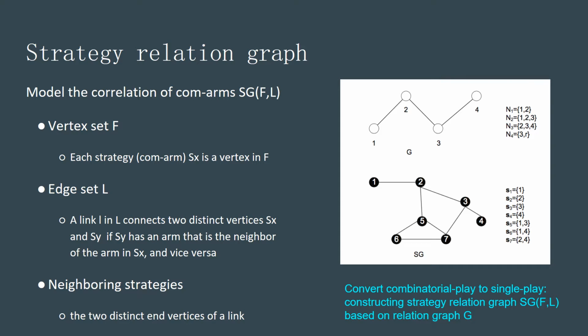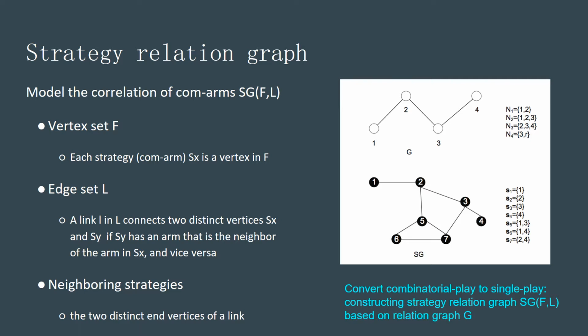To address the challenge, we bring in the idea of a strategy relation graph, which represents the correlations of core arms based on the correlations of basis arms. Here is how it is defined. For the vertex set, we define each strategy, that is each core arm, as a vertex. For the edge set, we connect vertex Sx and Sy if Sy has arms that are neighbors of the arms in Sx, and vice versa.